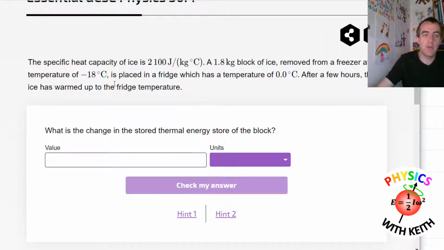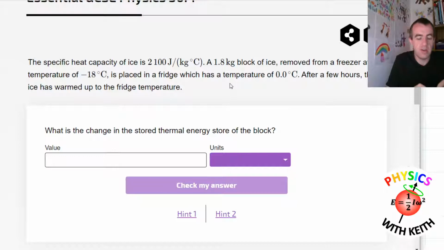Same sort of thing now, but we've got ice instead. Specific heat capacity of ice, there it is. We've got a block of ice removed from the freezer at a temperature of that, placed in the fridge at a temperature of that. After a few hours the ice is warmed up to fridge temperature. Now the ice doesn't change state in this, it's still ice. So it's the same thing we did last time.